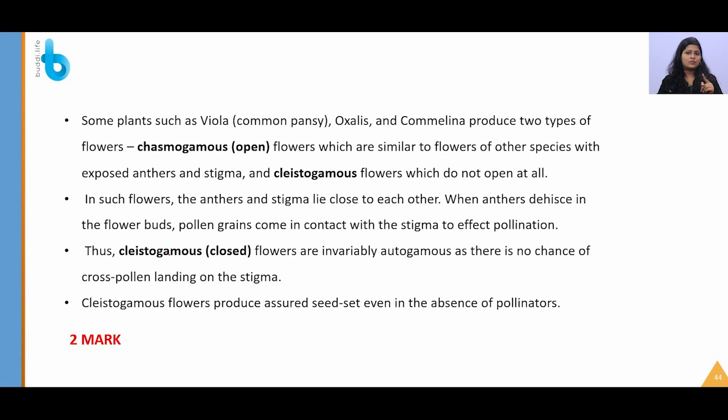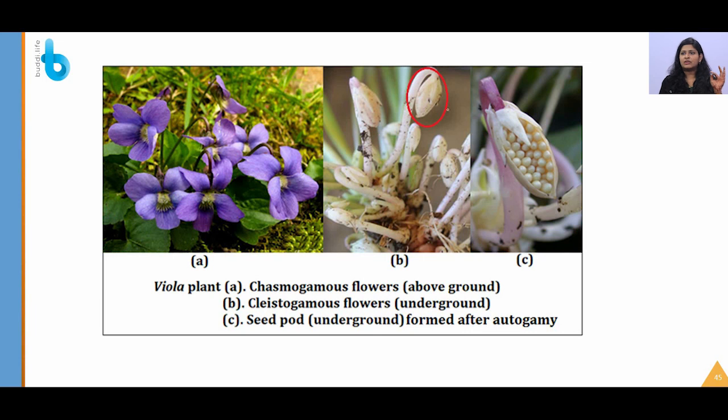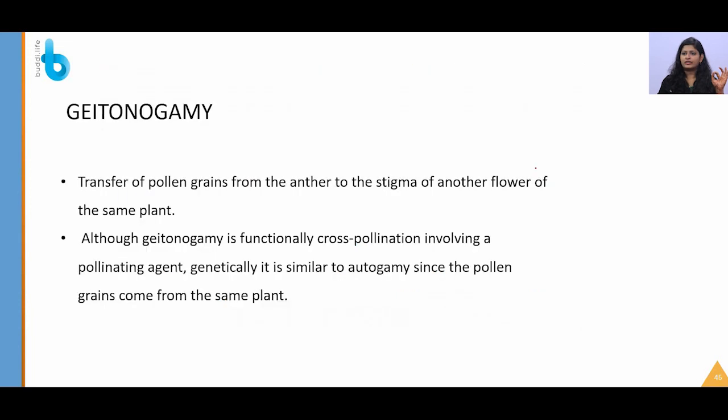But there is one advantage for this cleistogamous flower. So what is that advantage? These flowers can produce assured seed set even in the absence of pollinators. Pollination requires some pollinators, which are required for transfer of pollen grains, and cleistogamous flowers do not require them. Even if they are absent, they will produce seed set. So this is a viola plant. You can see the closed flower and open flower, and the assured seed pod that is formed after autogamy.